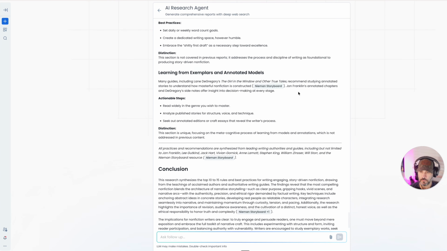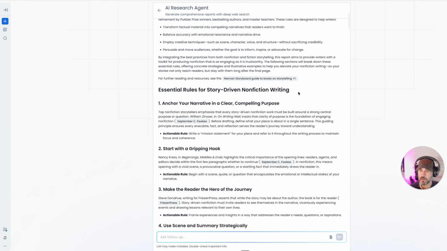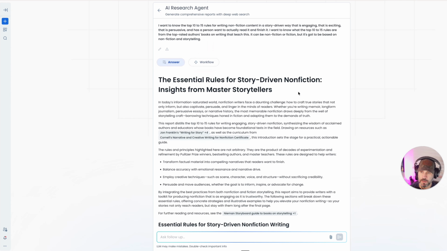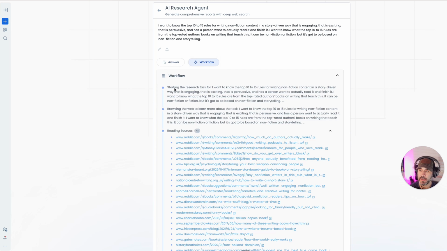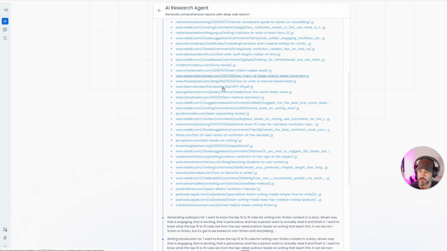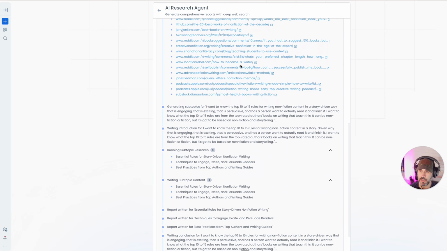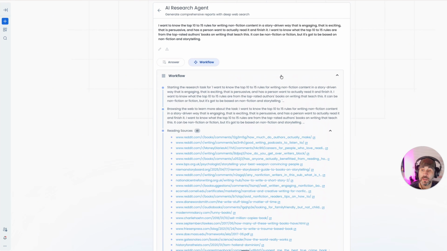You can see this is a very, very extensive report that it wrote. And this is just very, very well put together. There's a lot of research here. The other great thing here is this is the answer. You can also look at the workflow. So if we click on workflow, it shows you that it started the research task, basically the prompt that I gave it, browsing the web. So this is all the different sites and sources that it found. So very interesting, and another good way to kind of see how the AI goes through this process to actually generate such an extensive report.